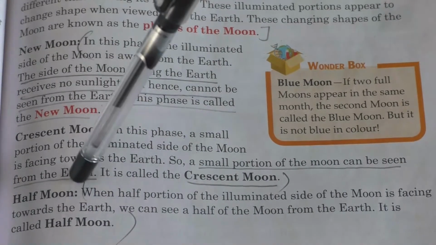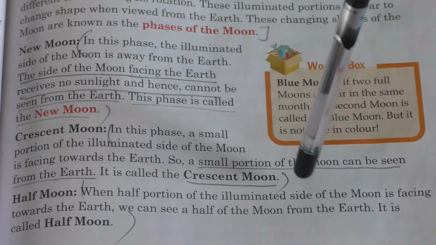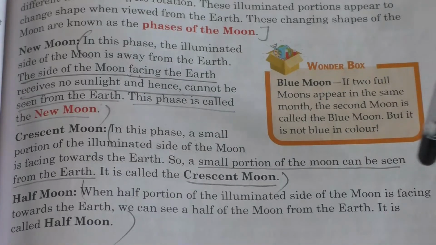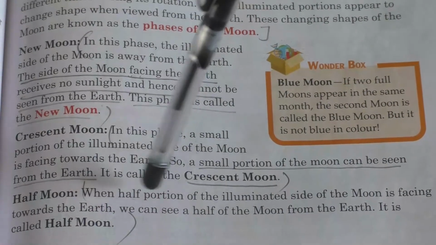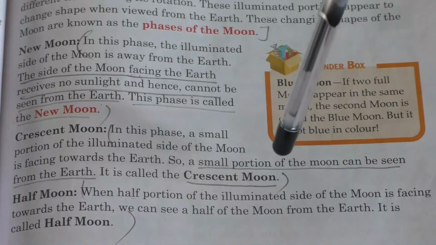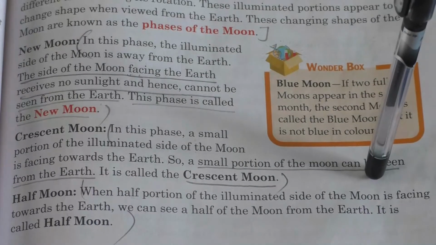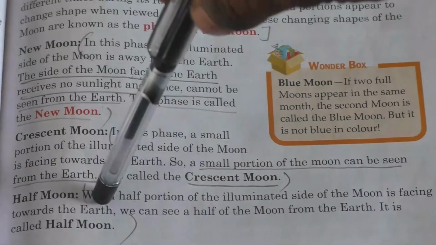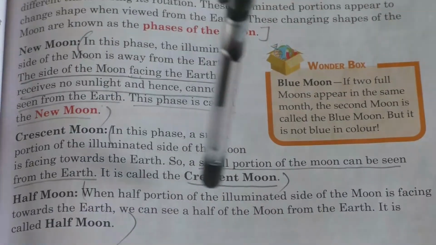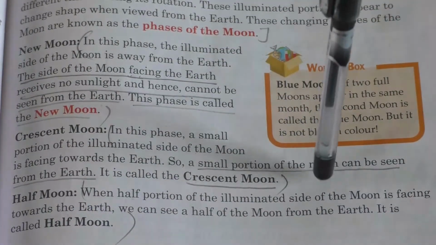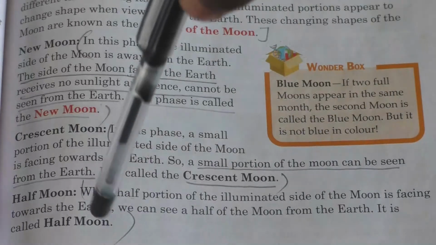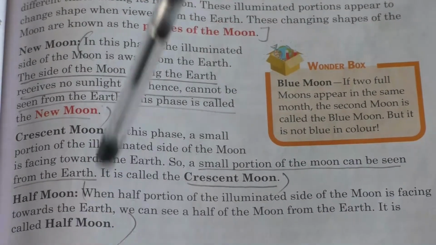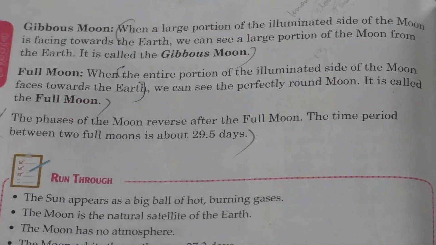Next is about half moon. So what do you mean by half moon? When half of the illuminated side of the moon is facing towards the earth, we can see half of the moon from the earth, and it is called half moon. So we can see half of the moon from the earth, and that's why it is called half moon. Clear, children? Yes.